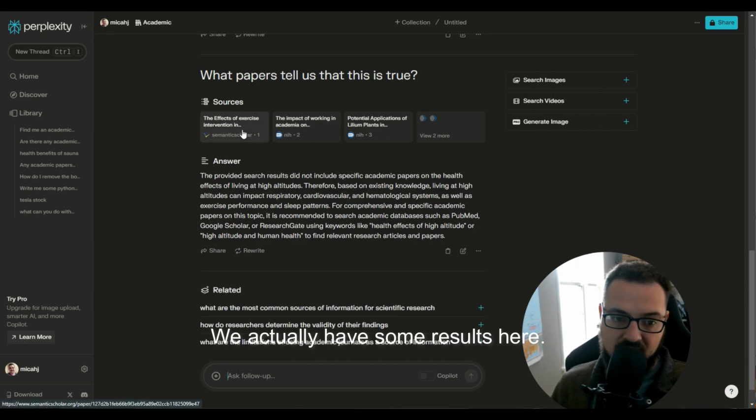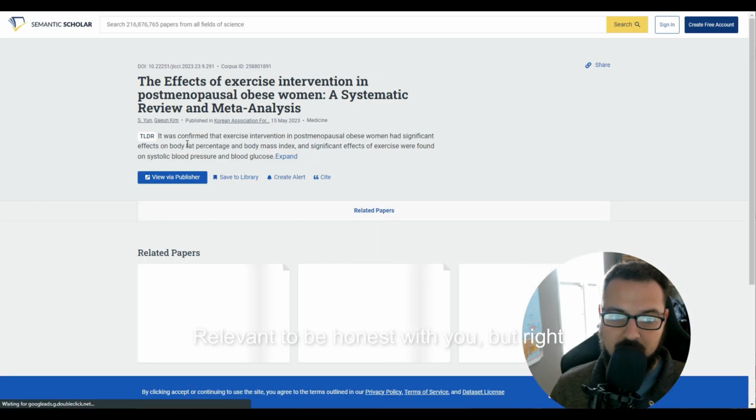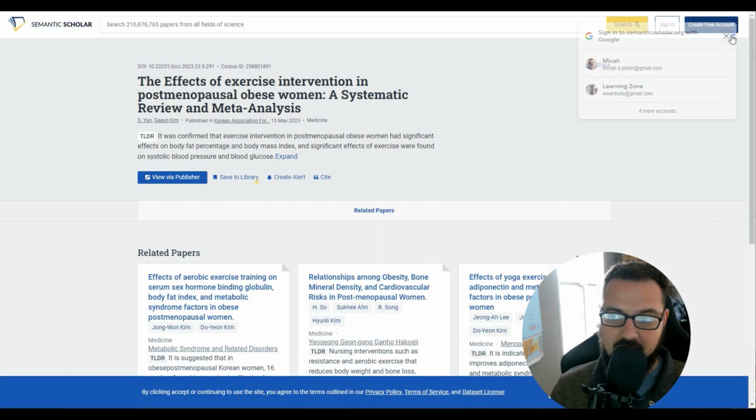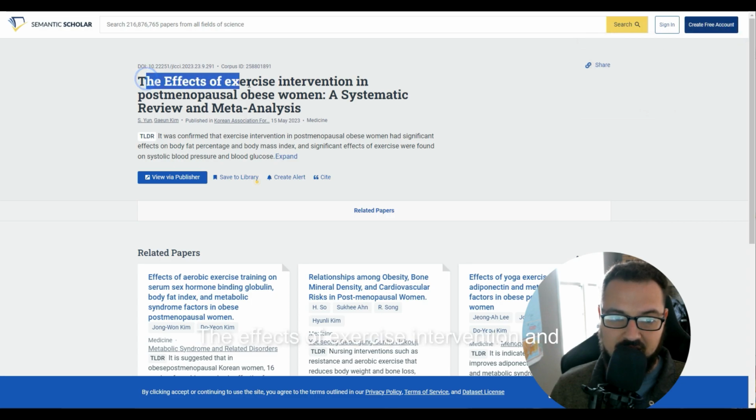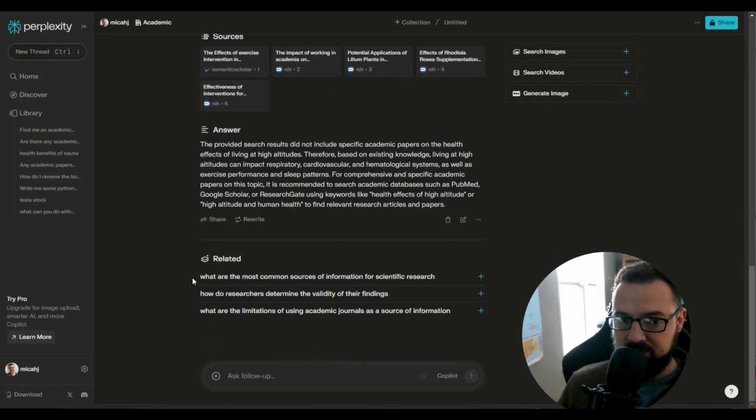We actually have some results here. So the effects of exercise, something about lilium plants. Not sure why it's relevant, to be honest with you, but right here we have the effects of exercise intervention in postmenopausal obese women. It's very specific.